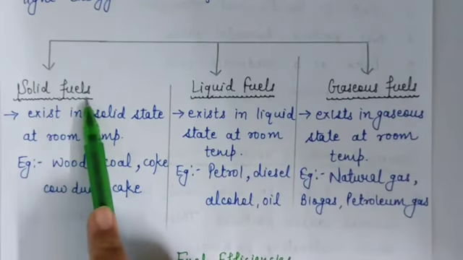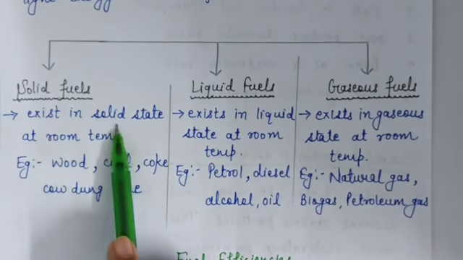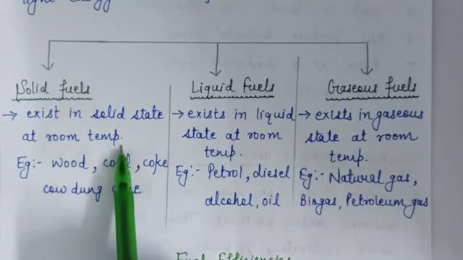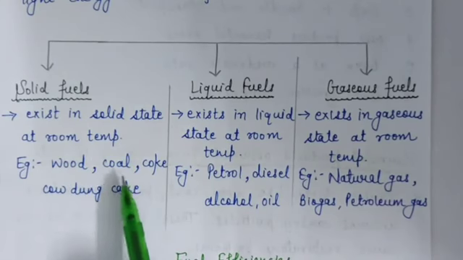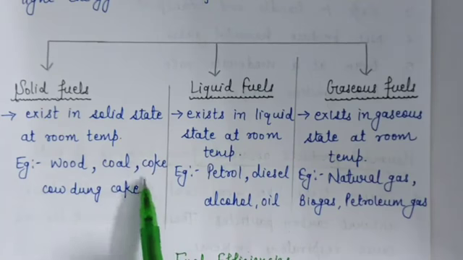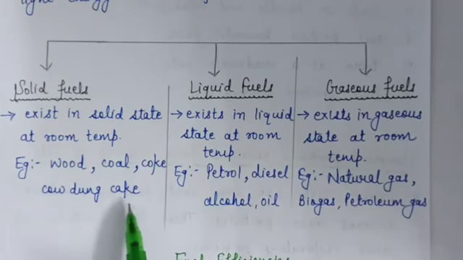Now what are solid fuels? The fuels which exist in solid state at room temperature are called solid fuels. For example, wood, coal, coke, and cow dung cake. They are present in solid state at room temperature. That's why they are called solid fuels.